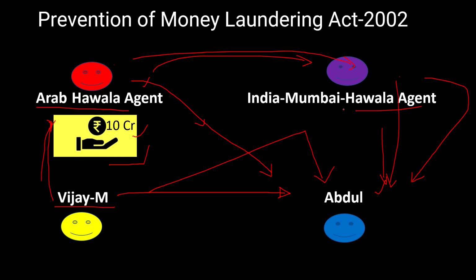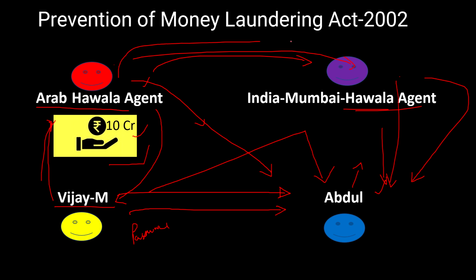But how will this Hawala agent know Abdul? To identify whether this Abdul is the right person to give this 10 crores, there will be a password or some passcode that they will share. The Hawala agent in Arab will share a passcode with Vijay, and Vijay will share it with Abdul, and this agent also shares the passcode with the Hawala agent in Mumbai.